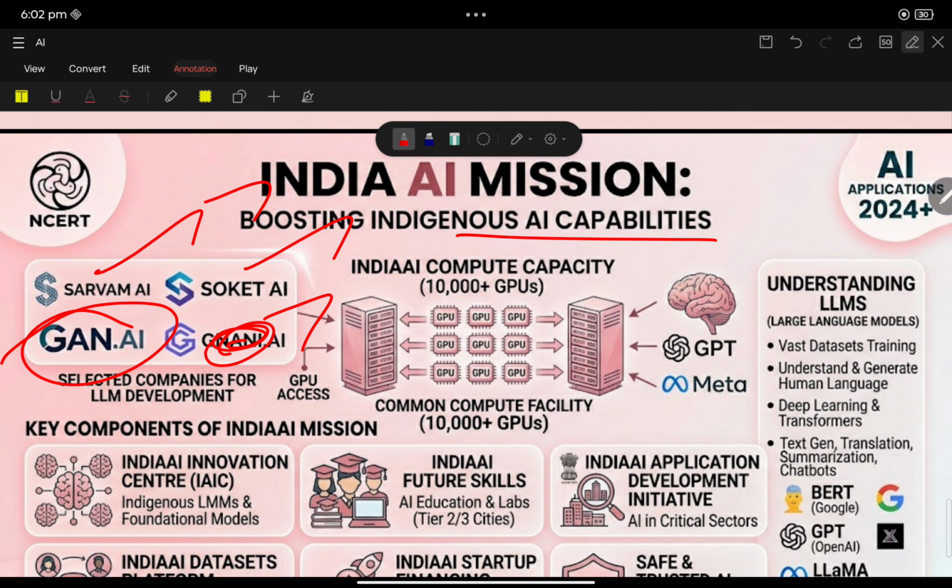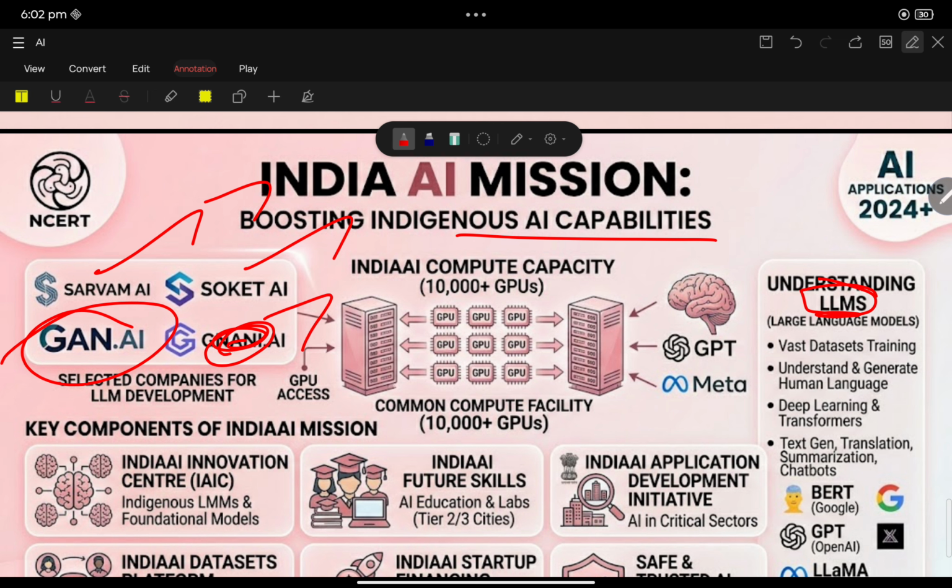These are three big Indian AI companies. They are developing an indigenous foundational large language model.